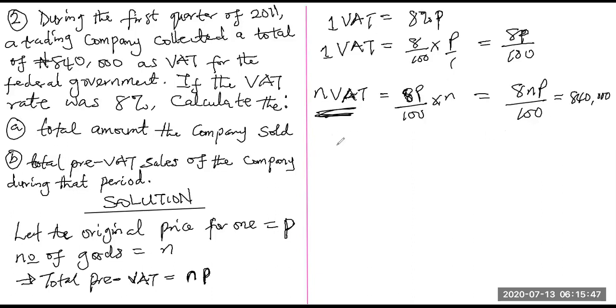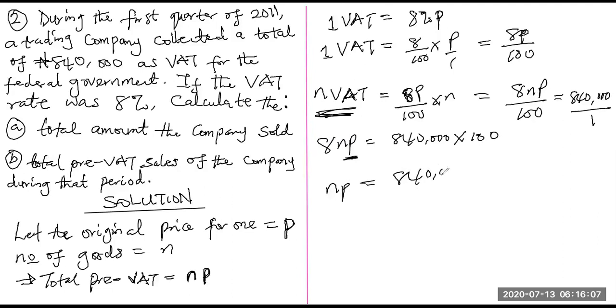So you can now solve by cross multiplying. If you cross multiply, you are going to have 8mp is equal to 840,000 multiplied by 100. Alright, so what is your MP? Remember, our MP is equal to total pre-VAT sale. So our MP is equal to 840,000 multiplied by 100 divided by 8.